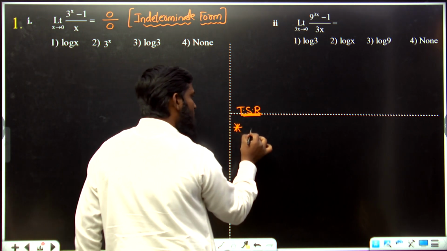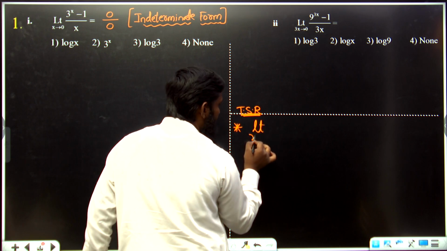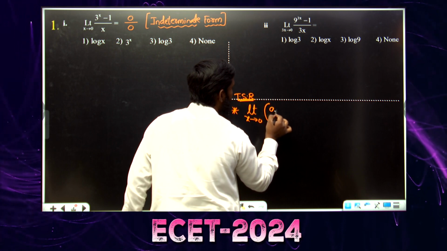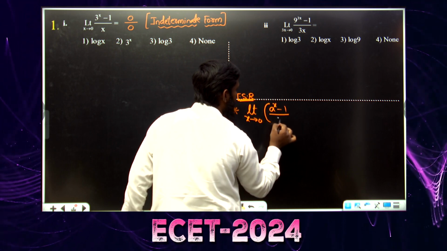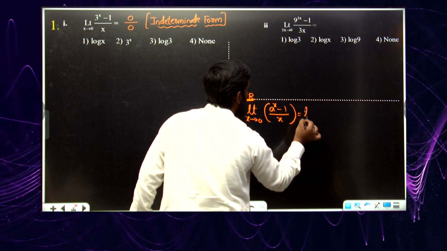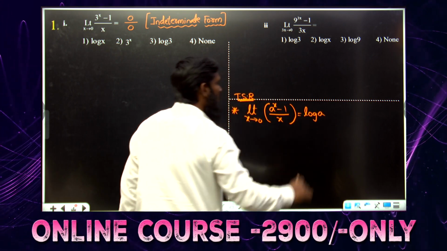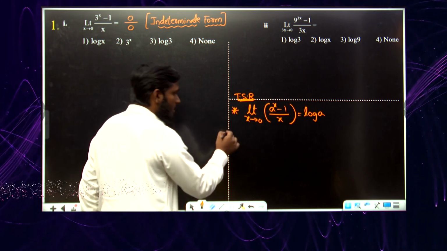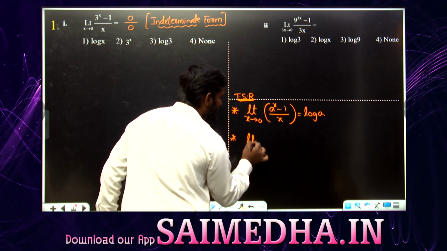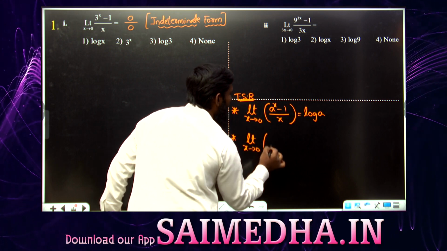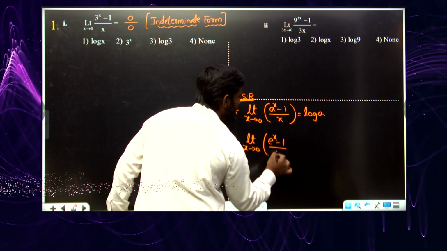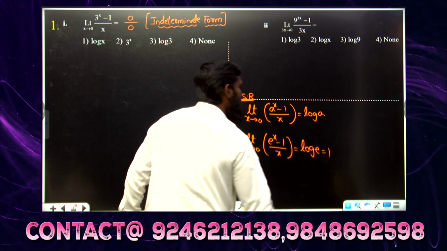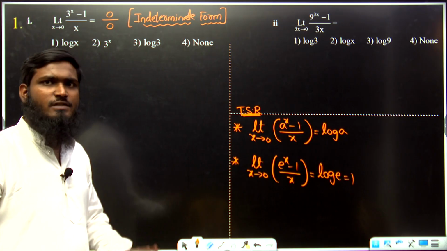Listen carefully. First I am taking limit x tends to 0 of (a power x minus 1) divided by x, which is equal to log a. What we have to remember: (a power x minus 1) divided by x is equal to log a. Similarly, limit x tends to 0 of (e power x minus 1) divided by x, we have to remember log e, and log e value is equal to 1. Like this, we have to remember directly.